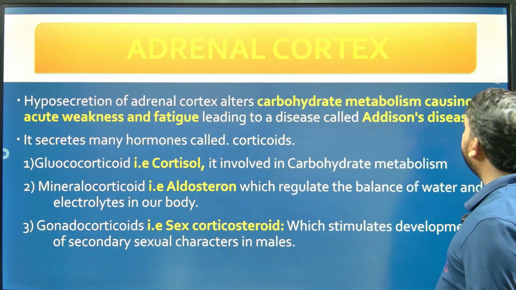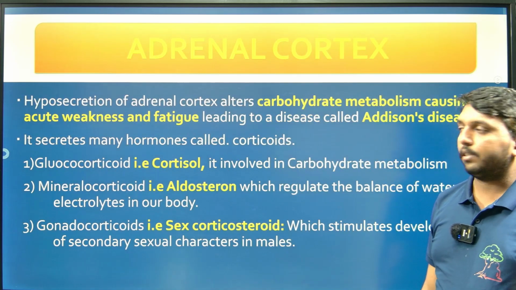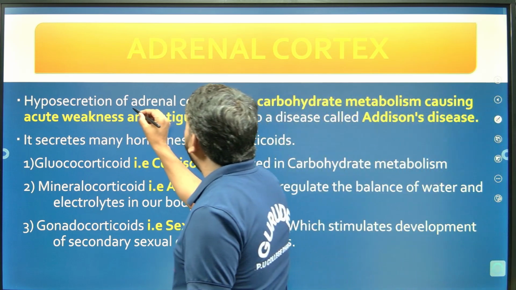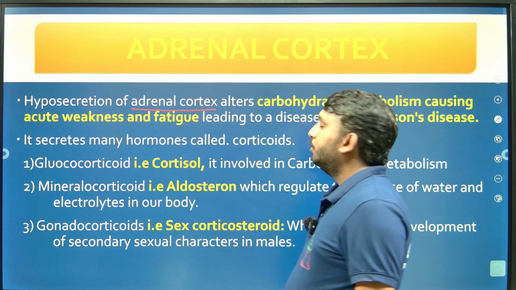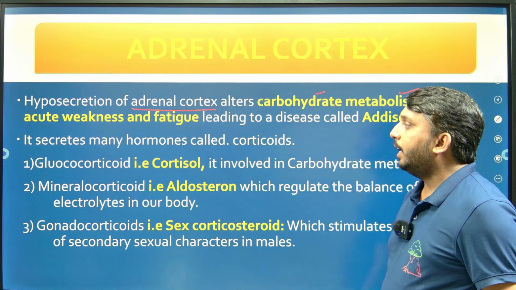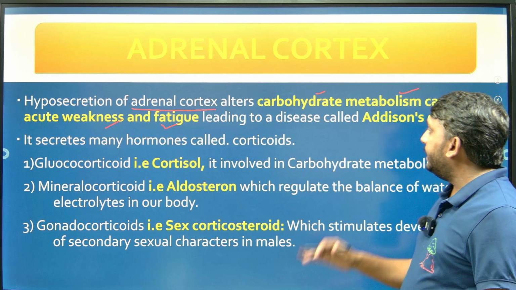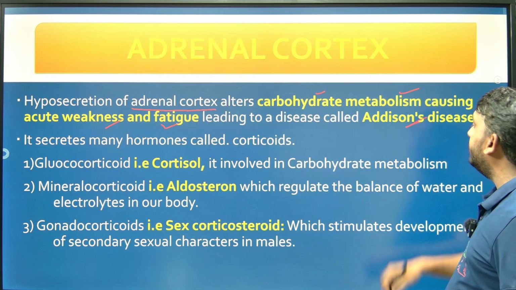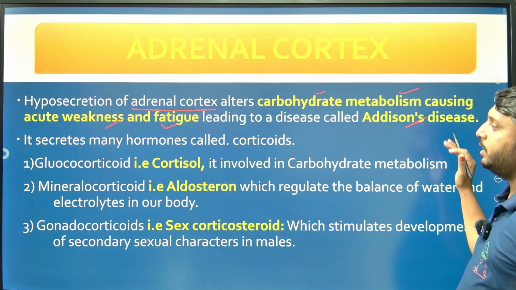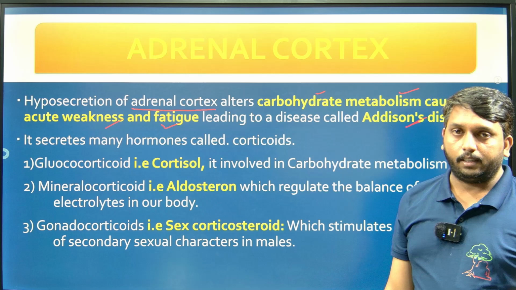So the next one is adrenal cortex. The hyposecretion of the adrenal cortex alters our carbohydrate metabolism and causes acute weakness and fatigue. This condition is known as Addison's disease. So Addison's disease is due to hyposecretion of the adrenal cortex, right?